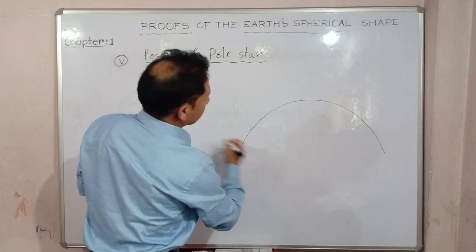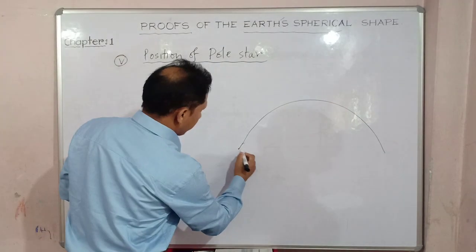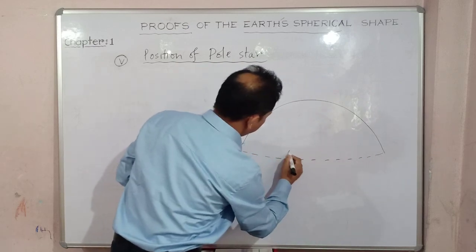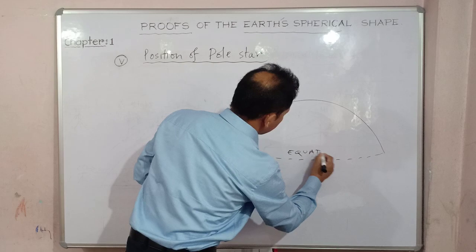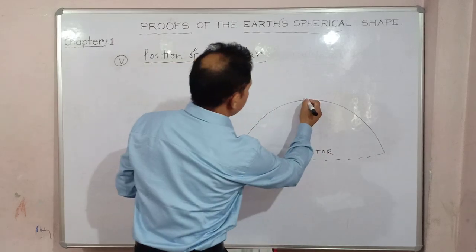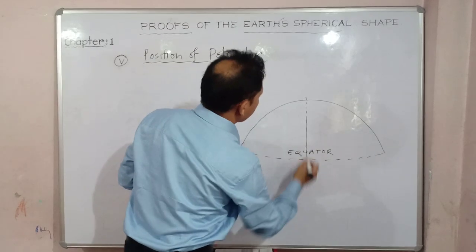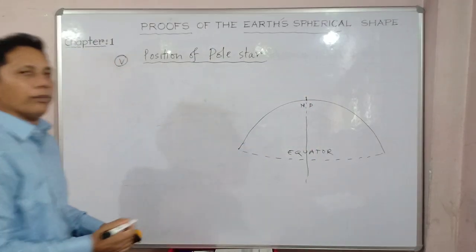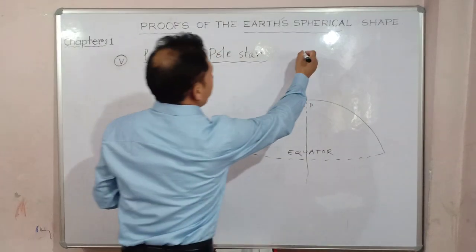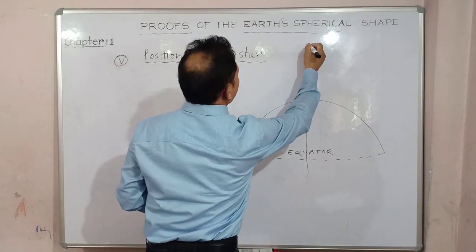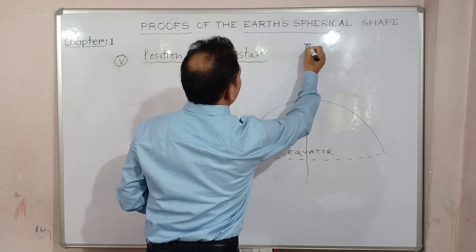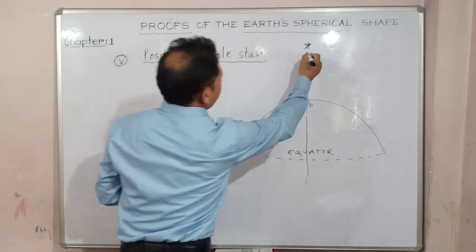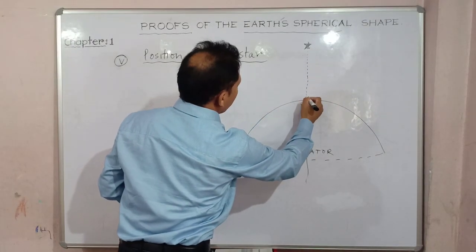Okay, suppose this is the Earth, right? This is, say for instance, the equator. Try to consider this equator line, okay? And suppose this is the North Pole. Okay, I am writing NP, North Pole, right? So what happened? The pole star is located somewhere exactly here, okay? This is suppose the pole star. Got my point? So exactly vertically above the North Pole.